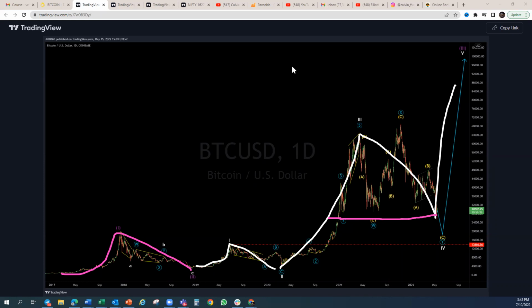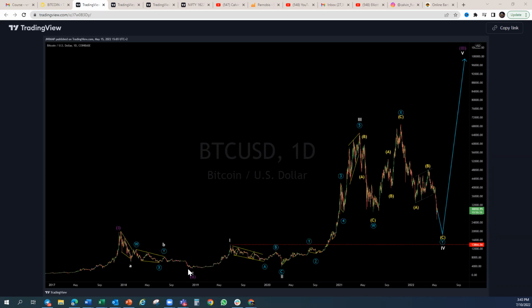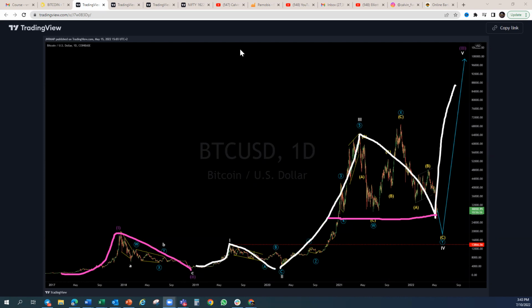Now, if you had bought Bitcoin way back in 2019 as well, and we reached this level, I'm not saying we're going to reach that level, but you would have held the Bitcoin and you would have made almost 500 times profit and then lost it all. So it becomes very difficult to trade this and to hold this for the long term.